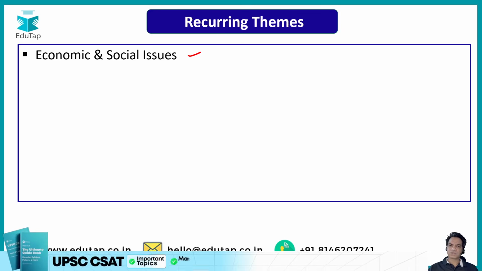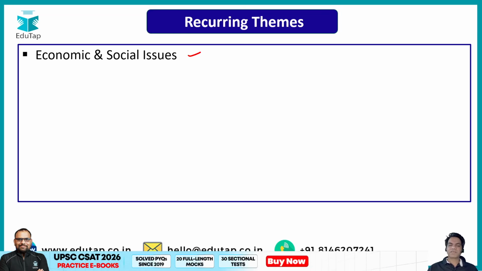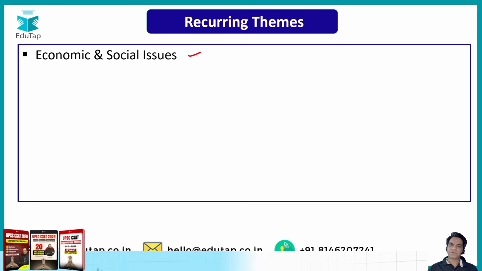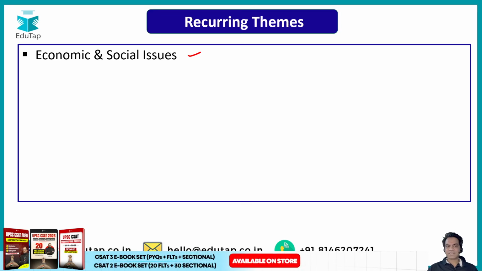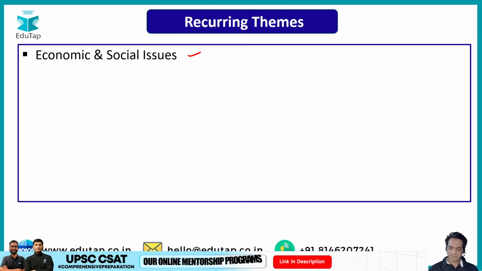Then there are social issues like rural-urban migration, social inequality, political justice. These topics are very frequently asked in your comprehension, and you should be able to understand these passages, because ESI is one of the subjects in your preparation. So read up ESI very carefully.